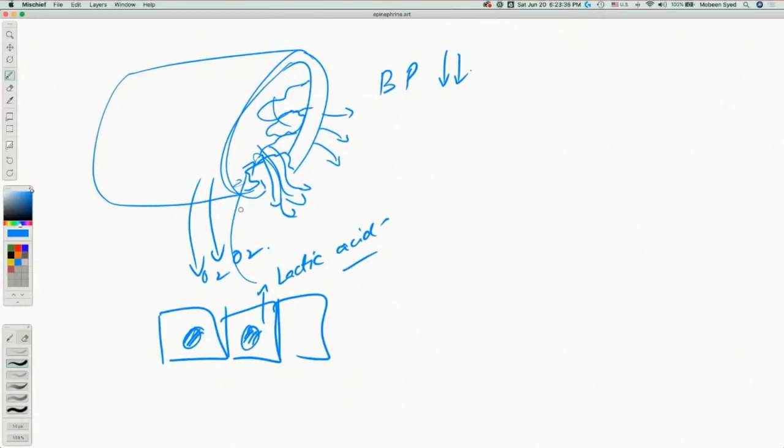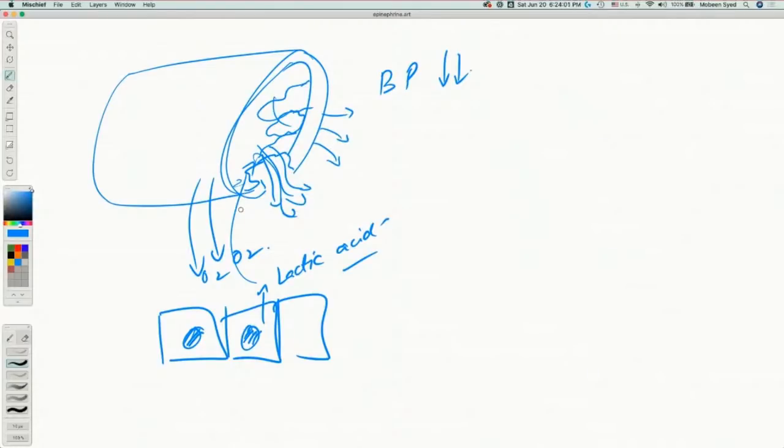Because the blood pressure is down and the oxygen is down and the tissues are not getting enough oxygen and nutrition, plus they're developing acid in their local areas, then the tissues start getting damaged, and the tissues that are working more will get damaged more easily and faster and early, and that is heart tissue, kidney tissue, and then of course the lung is already getting damaged, and finally the brain tissue can become damaged as well.